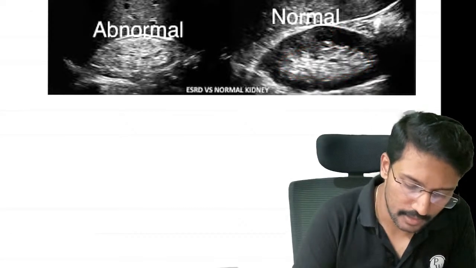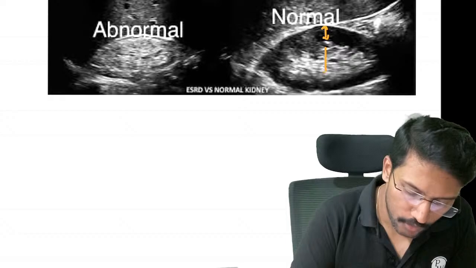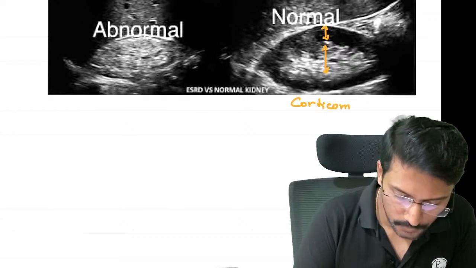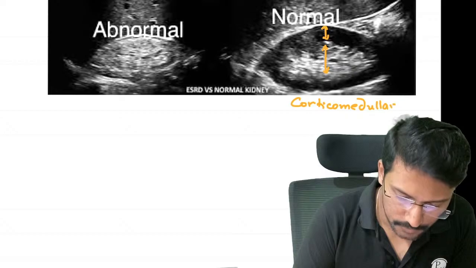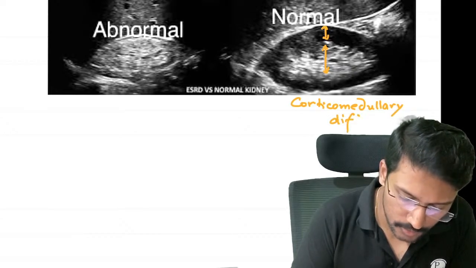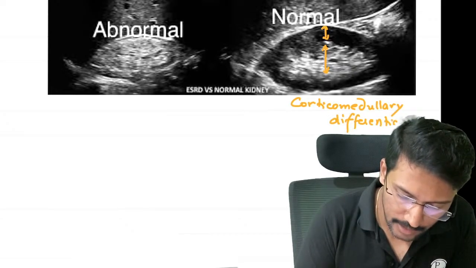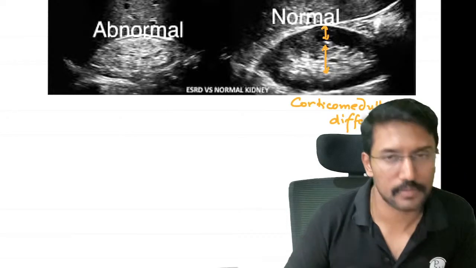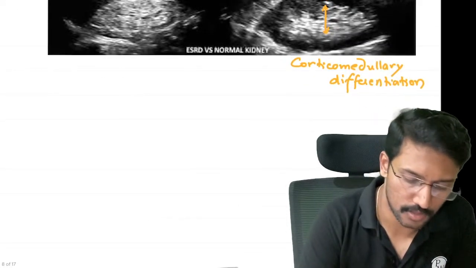So a normal kidney has corticomedullary differentiation. In acute kidney injury, we will see retained corticomedullary differentiation because sufficient time is not there for structural changes.